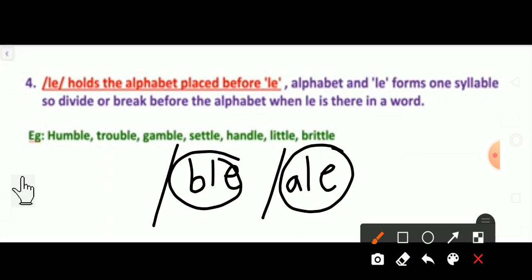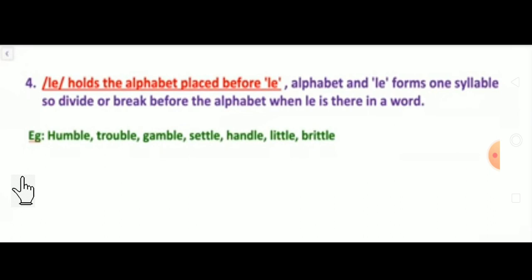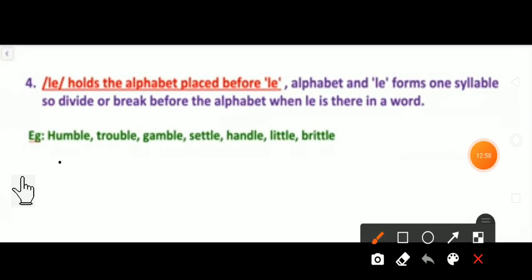So let's see an example. By using this example, we can understand. So here, the first word is humble. I can write here.